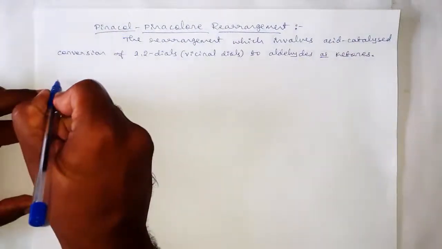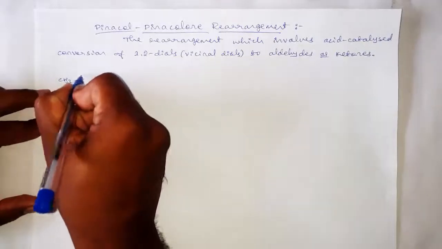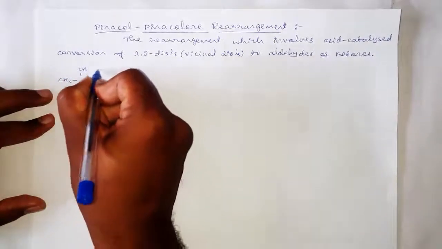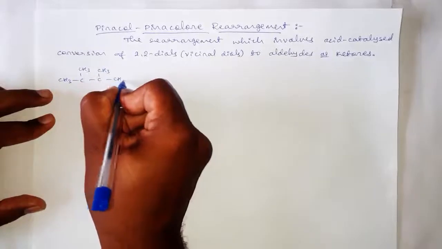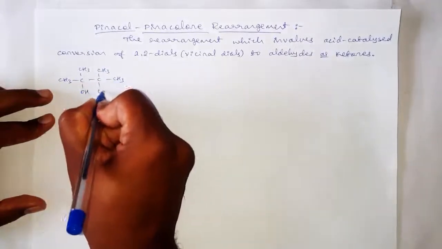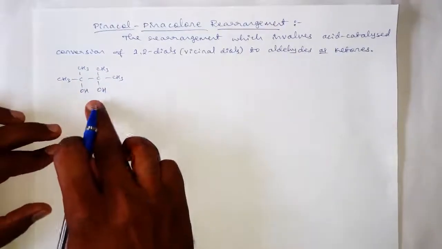Here I am taking one example to explain this rearrangement. CH3 C CH3 CH3 OH OH, and this one is a 1,2-diol.